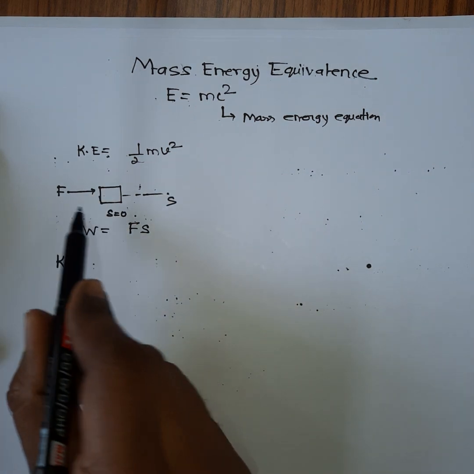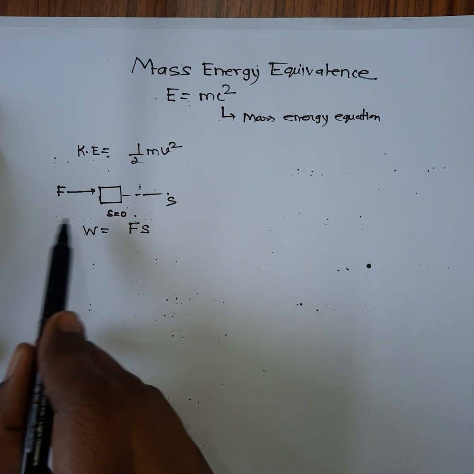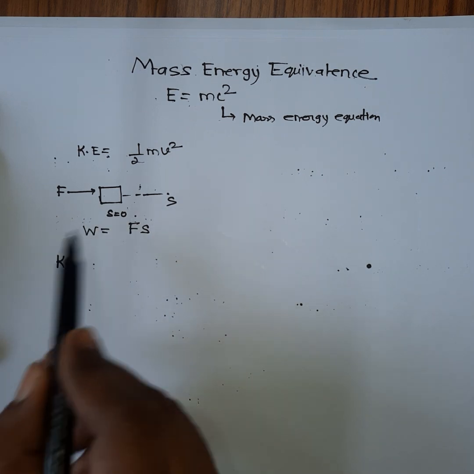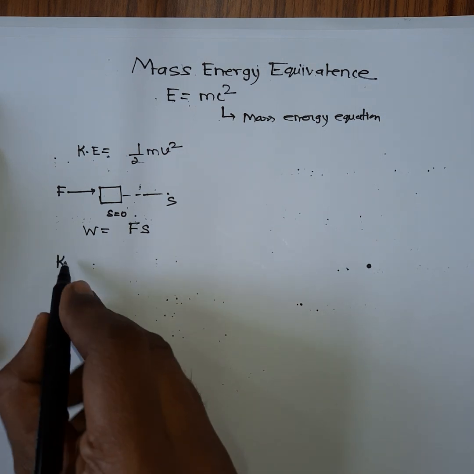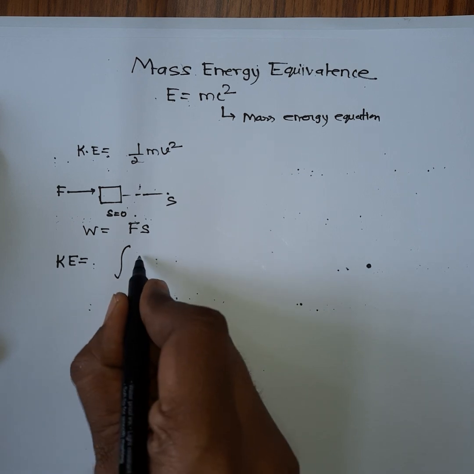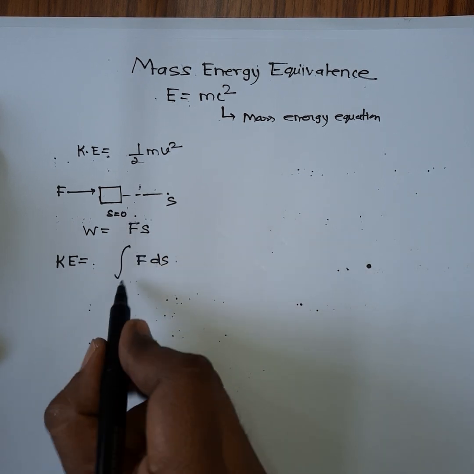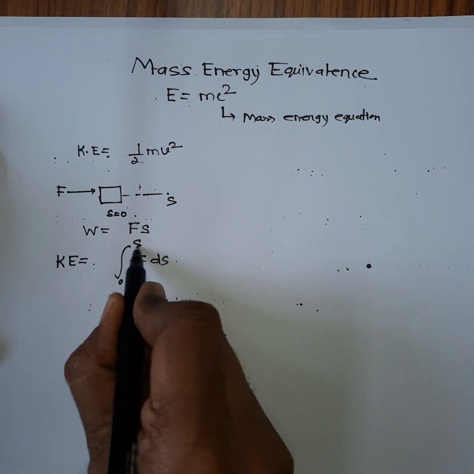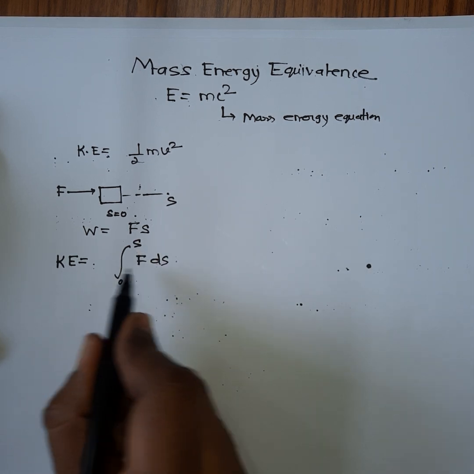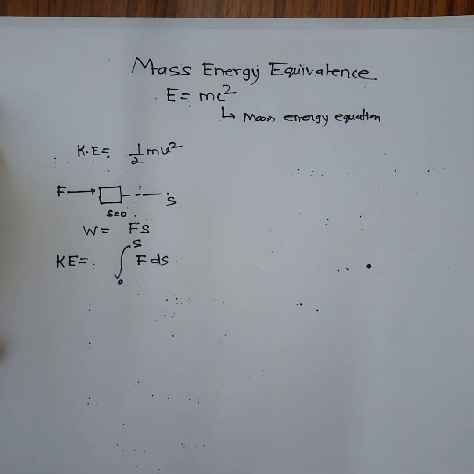I mean, if no external force is working on it, then whatever work you do will be transferred into its kinetic energy. So if you integrate from 0 to S, you will get kinetic energy is equal to the integration of F ds from 0 to S.